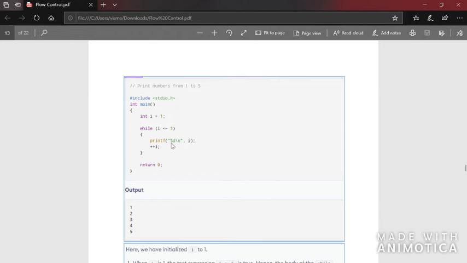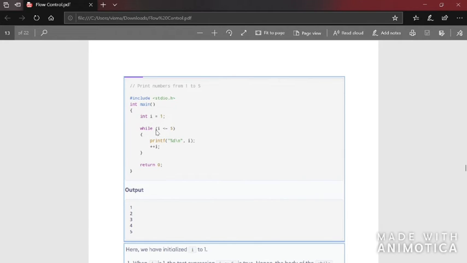Now what you have to do is, after printing the value, I am using \n. \n is an escape sequence. It means new line. That is, the cursor will go to the next line, and there the value of I will be printed. 1 is printed, it will go to the next line. So after printing, the value of I is incremented by 1.